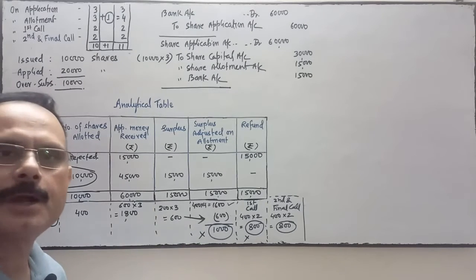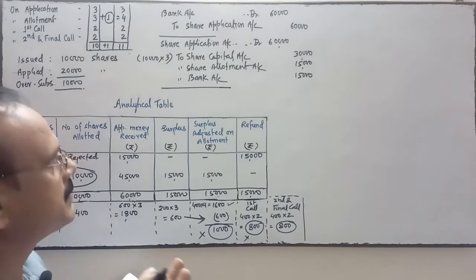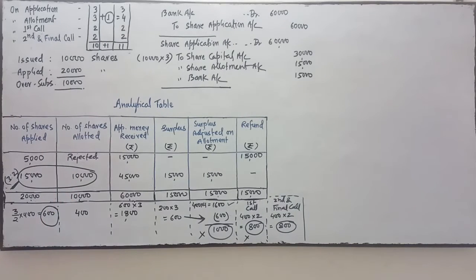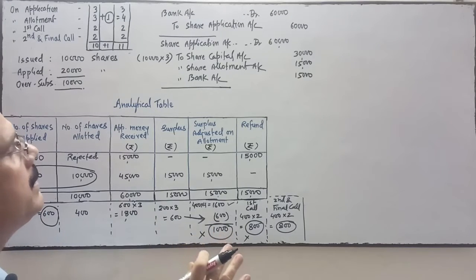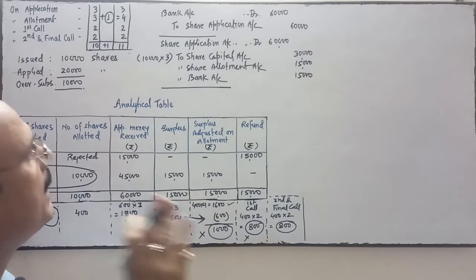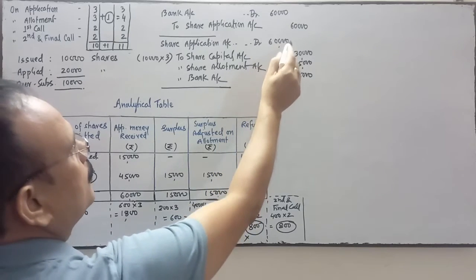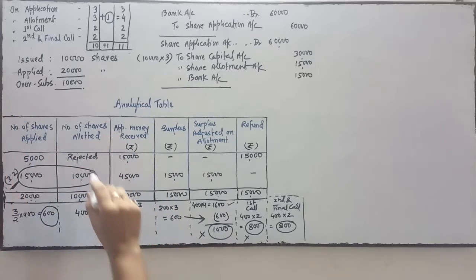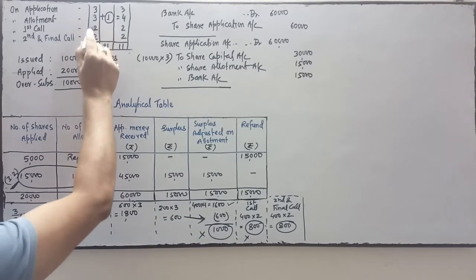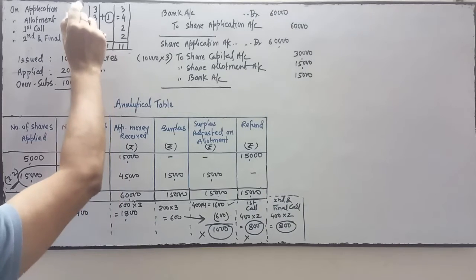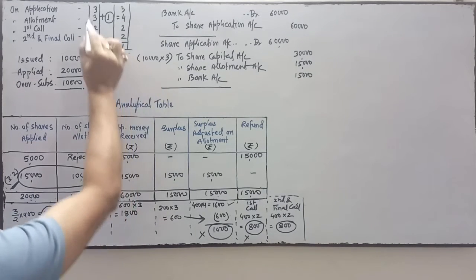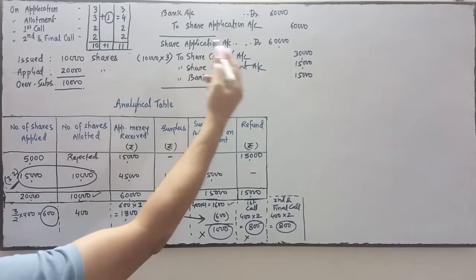First journal is bank account debit to share application 60,000. Second entry is share application account debit to share capital, to share allotment, to bank. Out of this 60,000, we'll transfer the amount to share capital first, at face value. So number of shares allotted is 10,000. So 10,000 into application money 3 is transferred to capital.